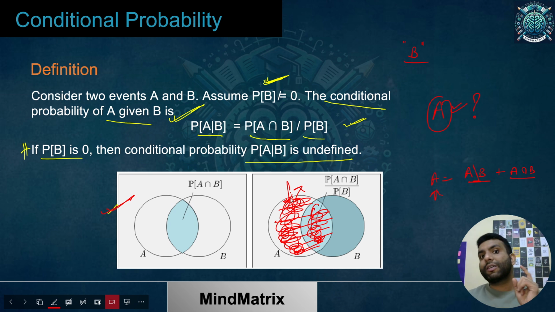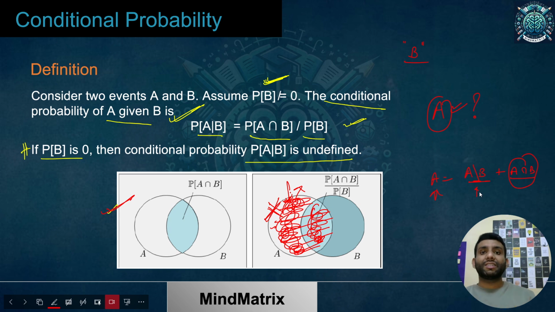So if I say that B has occurred, and I want to talk about A, then this area should not be part of my consideration, because it was not overlapping with my B area. So what must be the region I am concerned about? The common region, that means this part. Let me just repeat again. When the B event has already occurred, why am I not considering the complete A region?